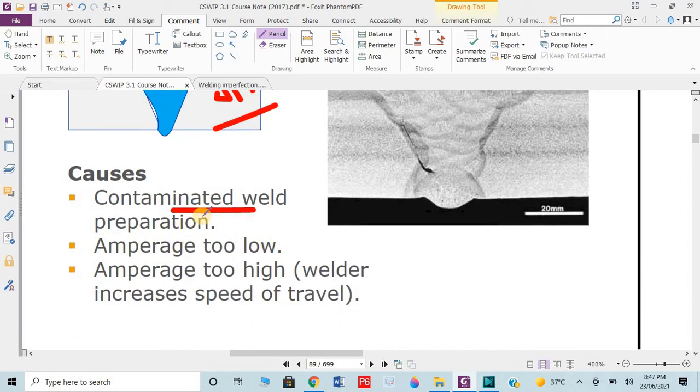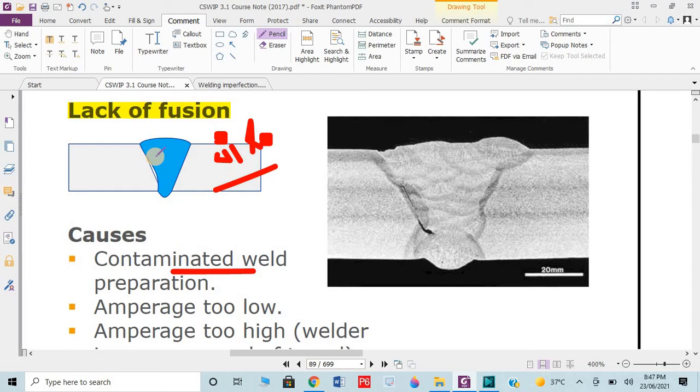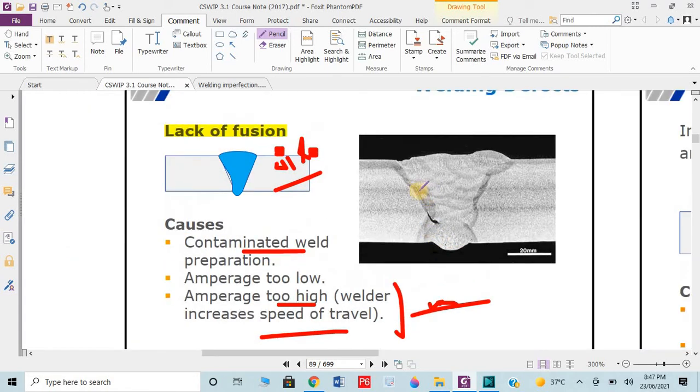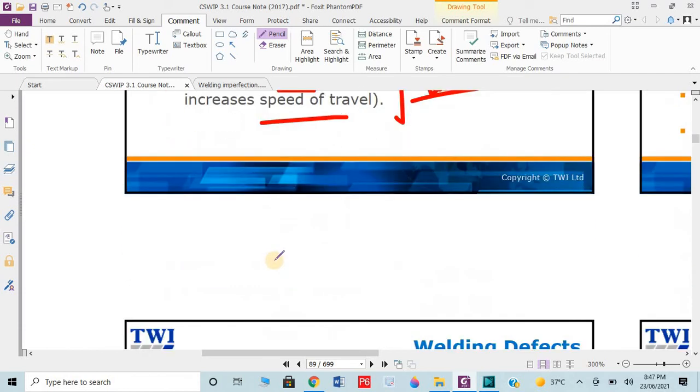Amperage too low. If we have low current, less heat energy is generated, and then fusion will also not be proper. If the amperage is too high and the welder increases the speed of travel, there is extra energy but the speed is also increased, so it will not properly fuse the weld. So lack of fusion will occur. Practically you can see here, this could be anywhere.